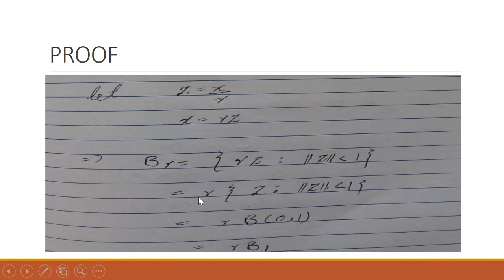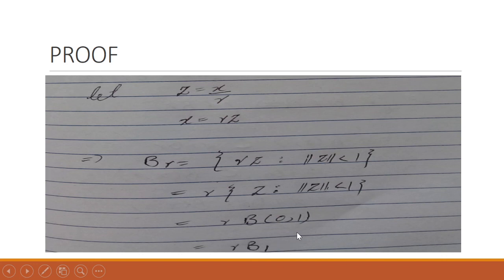By definition this is B_1. So we can say that B_r is equal to r B_1.